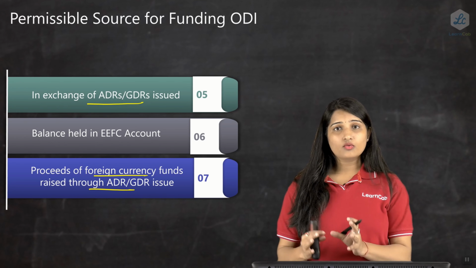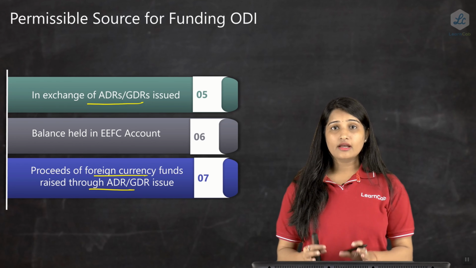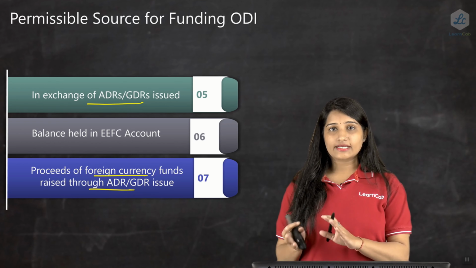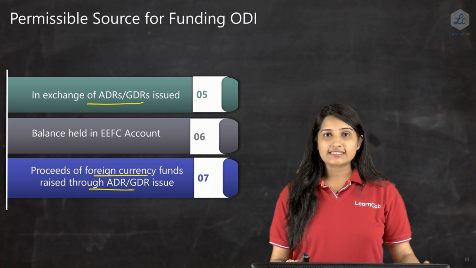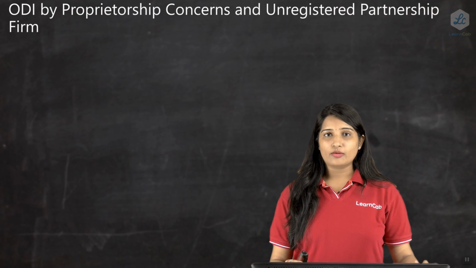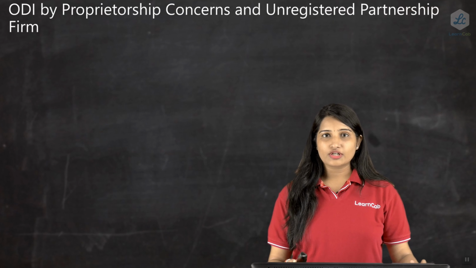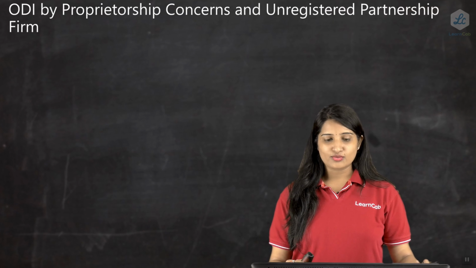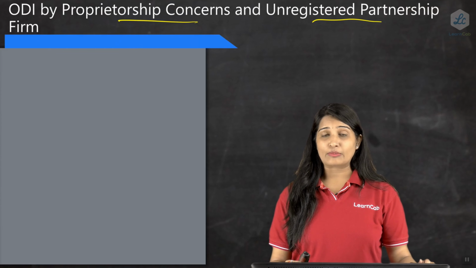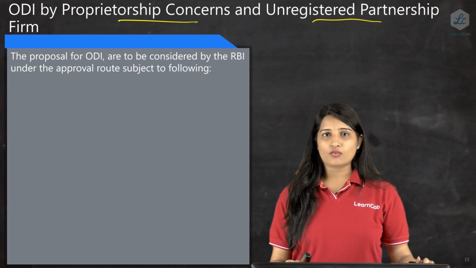Further, how each entity can do an ODI, either under the approval or automatic route, we will see in the next few slides in my next session. Now let us see, in case of entities who want to do an ODI, how do they do it? In case of an ODI by a proprietorship concern or an unregistered partnership firm, if you remember, this comes under the approval route. So if they want to do an ODI, prior approval of RBI is required.